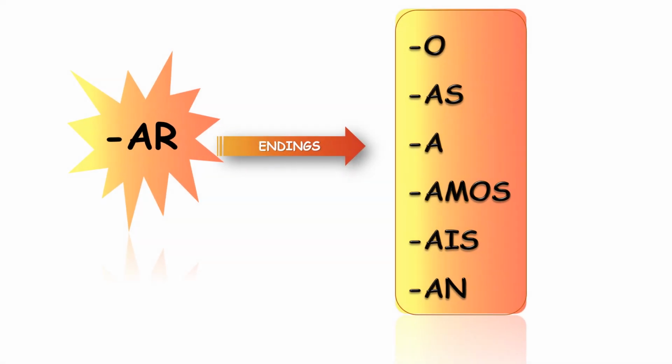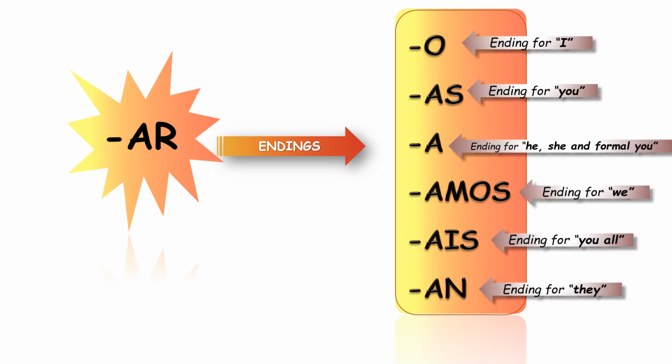So let's see the endings. The ending o is the right ending for I do something. As is the ending for you singular. A is the ending for he, she, and remember the formal you, usted. Amos is the ending for we. Áis is the ending for you all, you in plural. And finally, an is the ending for they. Let's see an example.